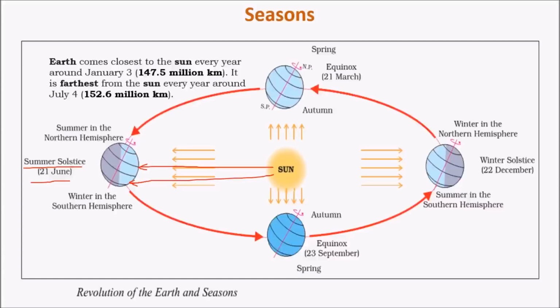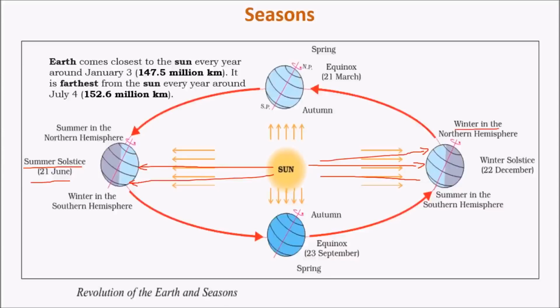And exact opposite position occurs on 22nd of December, where the southern hemisphere receives direct sunlight and the northern hemisphere receives indirect sunlight. As a result, it will be summer in southern hemisphere and winter in northern hemisphere. Hence, this position becomes winter solstice for the northern hemisphere and summer solstice for southern hemisphere.